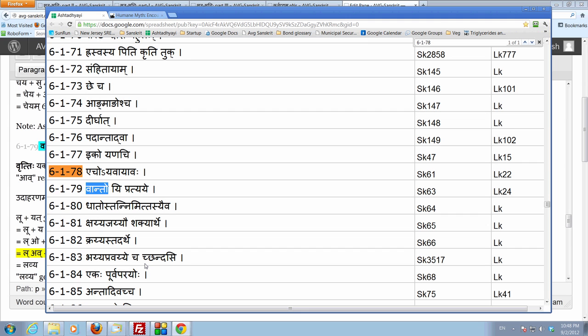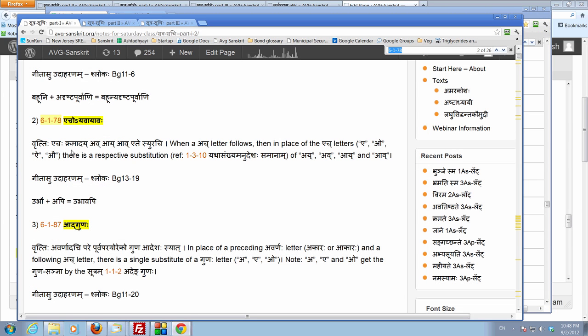It was in the very first class that we had, Echo yavayavaha. And that sutram, the meaning is, of course, Echaha kramad ay av ay av ete syur achi.